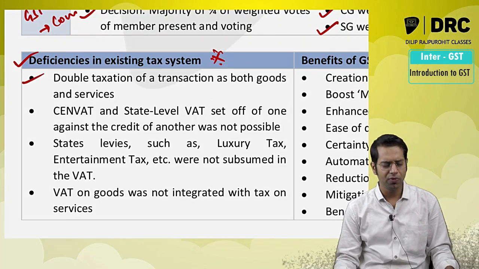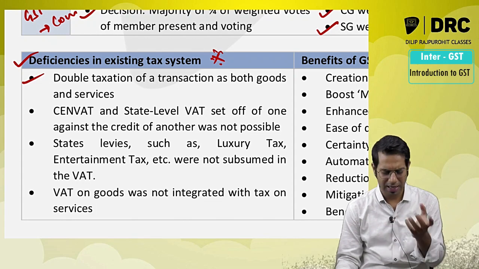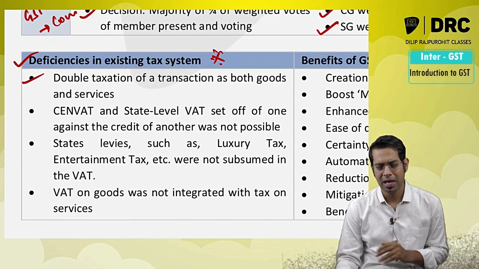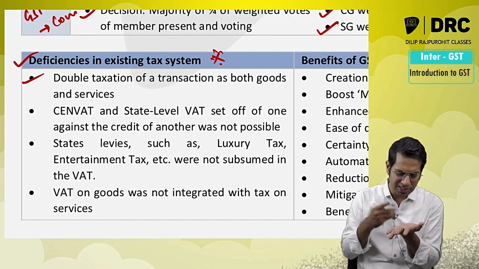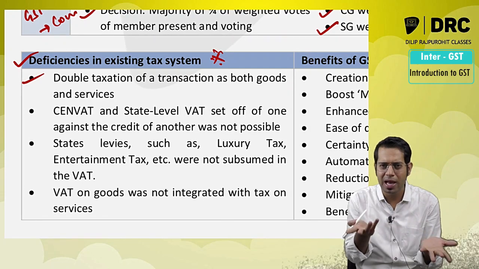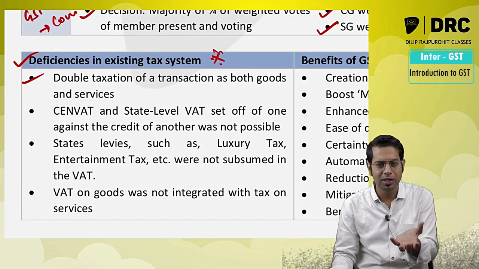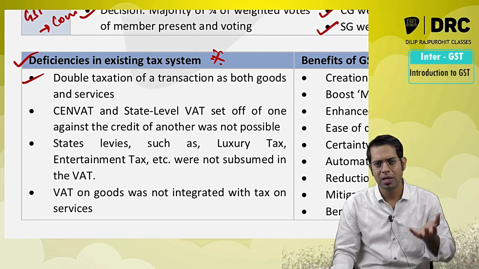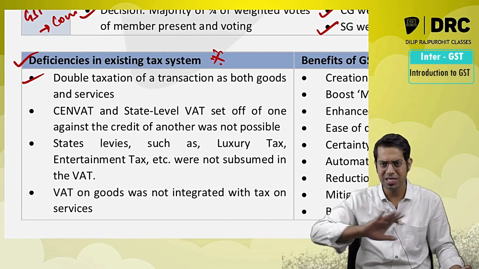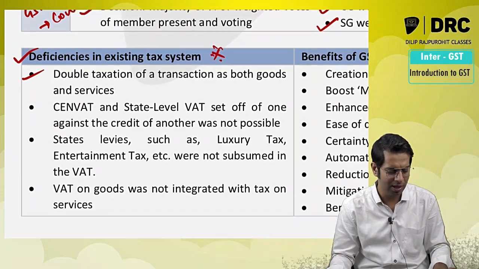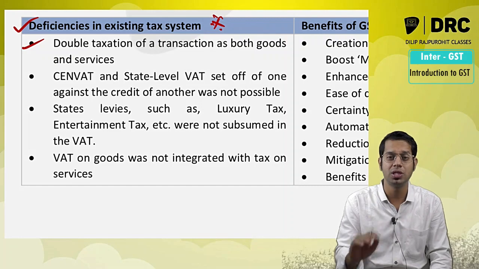What used to happen, sir? Before GST law, double taxation was happening. They were treating a particular item as both goods and services and taxing it. There was no clarity at all. For example, your SIM card: whether it is treated as goods or services, there was no clarity. For example, you go to a restaurant and have some food. Whether the restaurant is supplying you food or services, there was no clarity. Under GST it is very clear now; they have specifically told what it is, but there was no clarity before GST law.